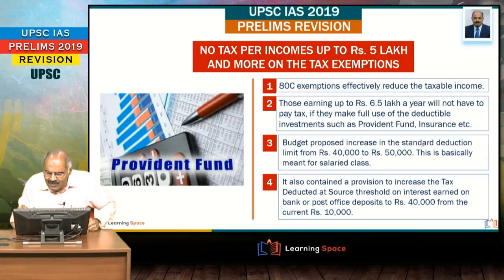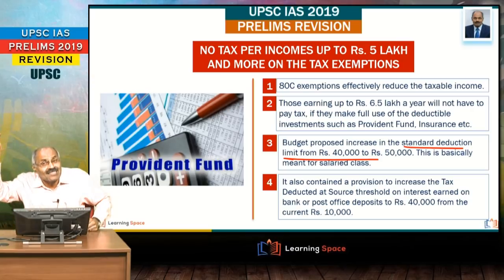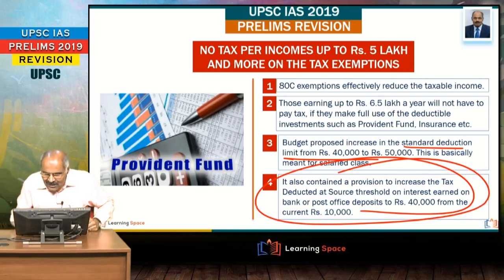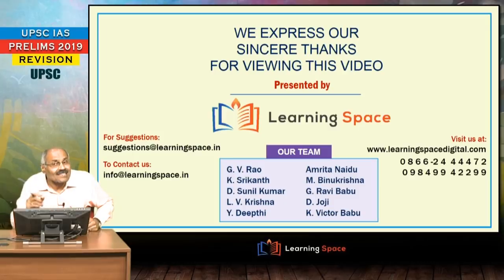Then one more important aspect is standard deduction. Please don't forget, standard deduction is applicable only for the salaried class. That is increased from rupees 40,000 to rupees 50,000. And at the same time, the tax deducted at source on the interest earned on bank or post office deposits is increased to rupees 40,000 from rupees 10,000. Right? These are the issues, and we discussed a number of important issues today, and primarily 5 issues we have deliberated.